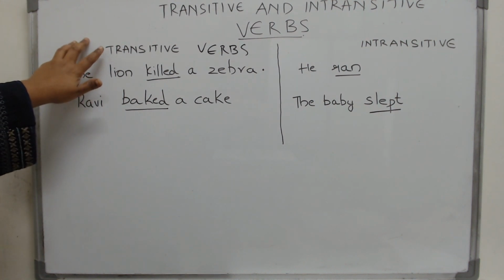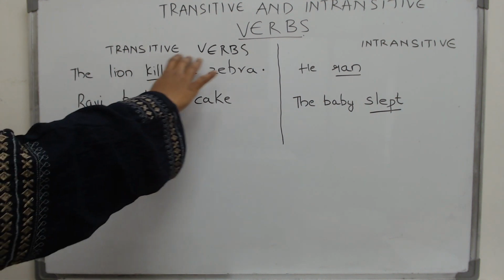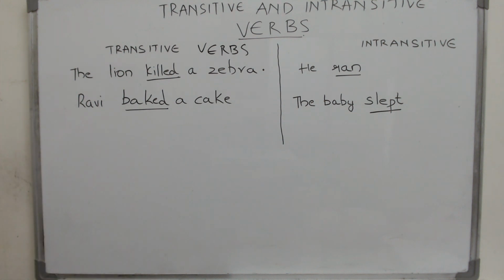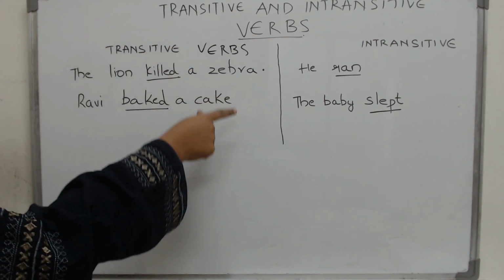And what does the word transit mean? It means to carry a person or a thing from one place to another. If you have ordered something on Amazon and you get the message that your delivery, your package, is in transit, what does it mean? It is being carried from one place to another. So that is exactly what your transitive verbs will do. They will carry the action from the subject to the object.